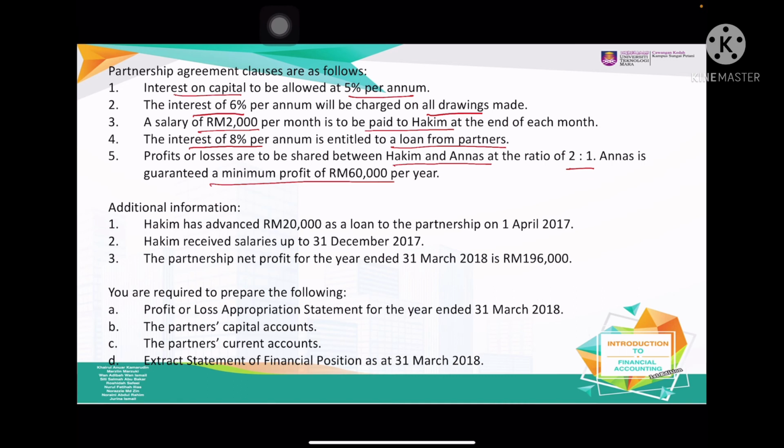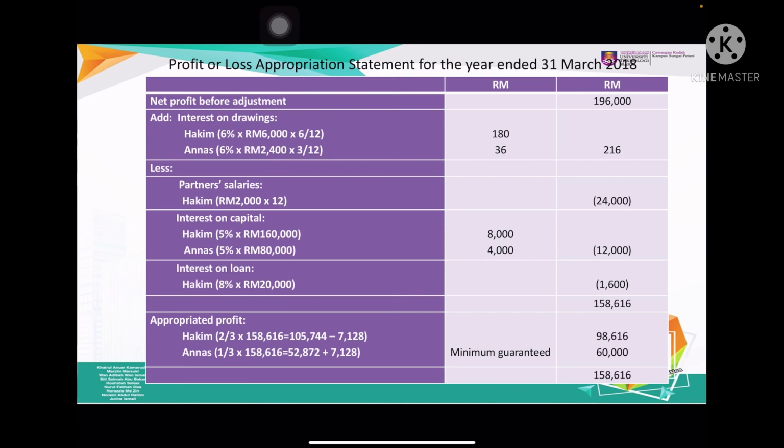Additional information: Hakim advanced a 20,000 loan to the partnership and received salary up to 31st December. The partnership net profit is 196,000. This is like a final exam question. You are required to prepare the profit or loss appropriation account, partner's capital account, partner's current account, and statement of financial position.